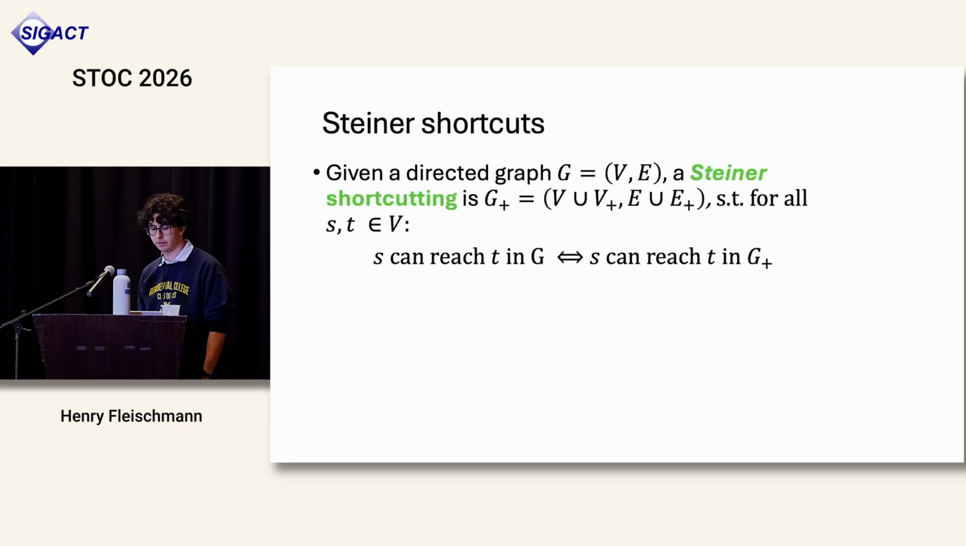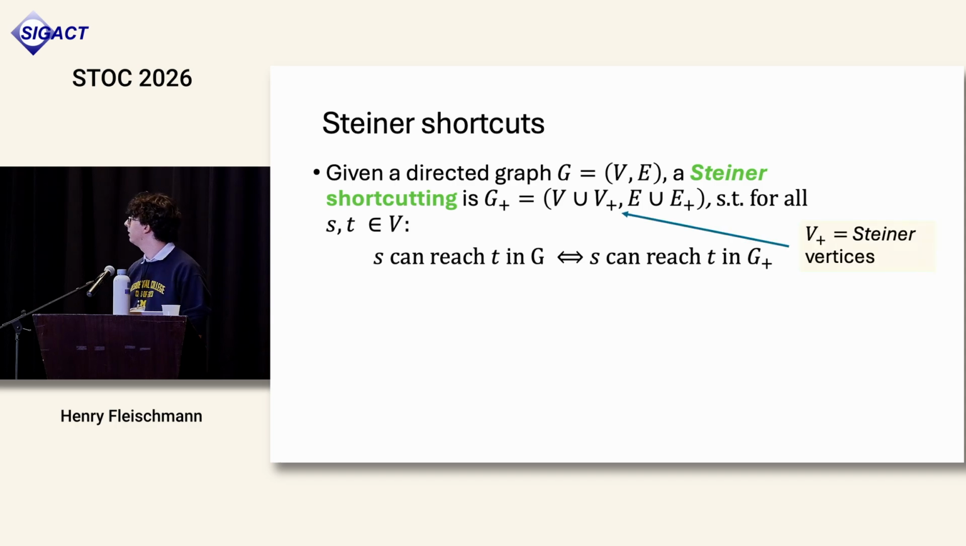And so given this, we can define Steiner shortcut sets. Given a directed graph, a Steiner shortcutting is very similar to a shortcutting. It's just, instead of just adding extra edges, now we can add some extra vertices. And we want the same guarantee as before. For all pairs of vertices S and T from the original graph, we want that S can reach T in G if and only if S can reach T in the shortcutted graph G+. So this extra set of vertices is the Steiner vertices. Note that we just care about preserving reachability for the original vertices. The Steiner vertices are just there to help.